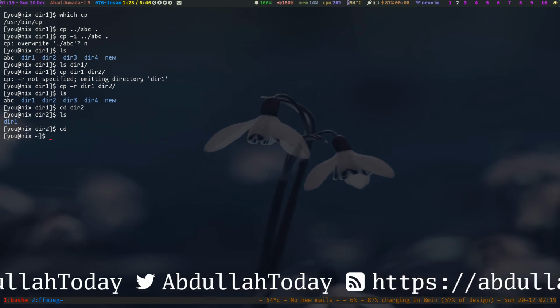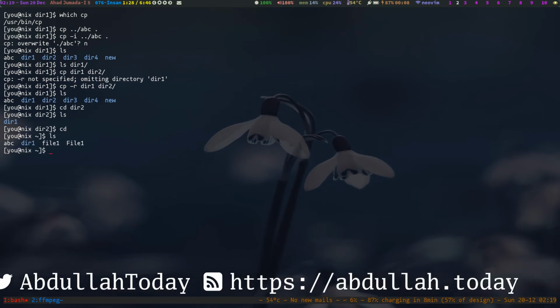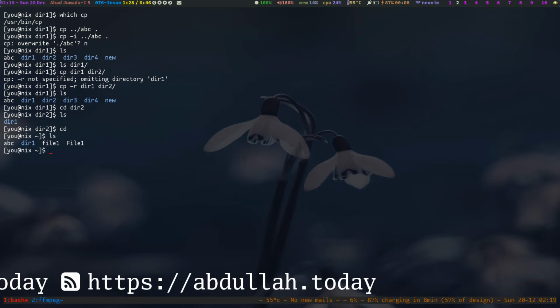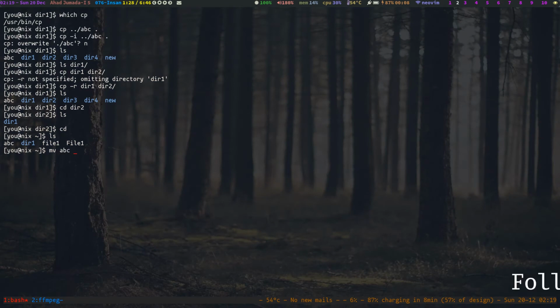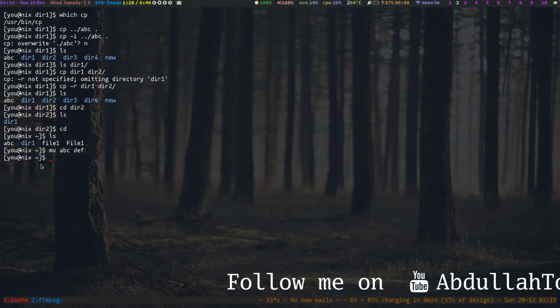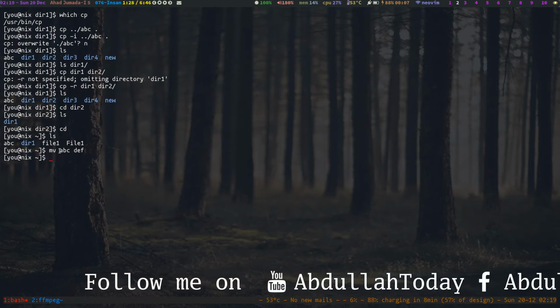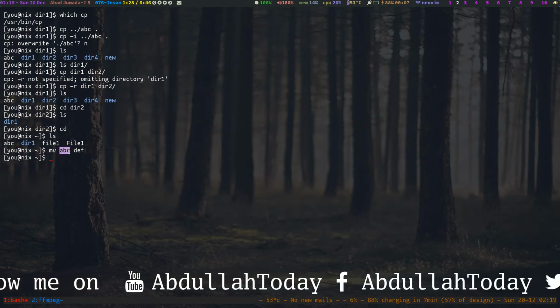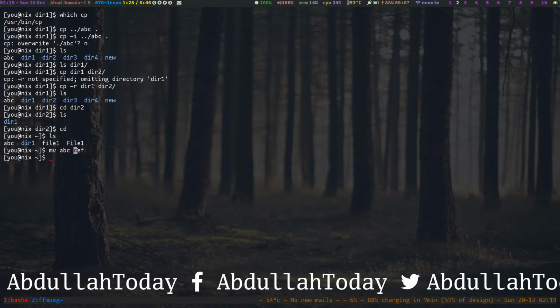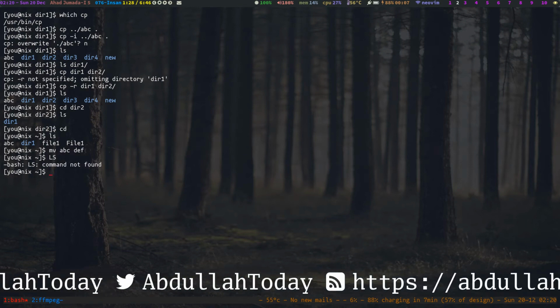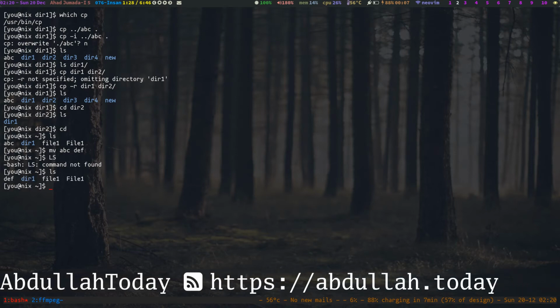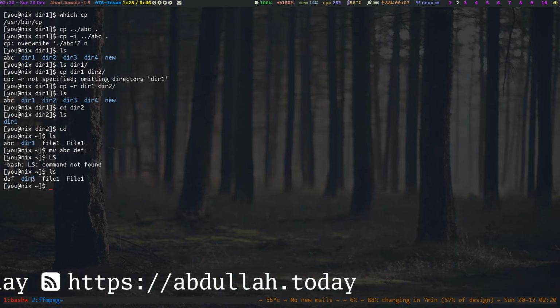Let's go to the home directory, and here you can see there are some files. We are going to rename the abc file to def. So that is the command mv, then the file you want to move or rename, and then the destination name. Here you can see the file is now renamed def.